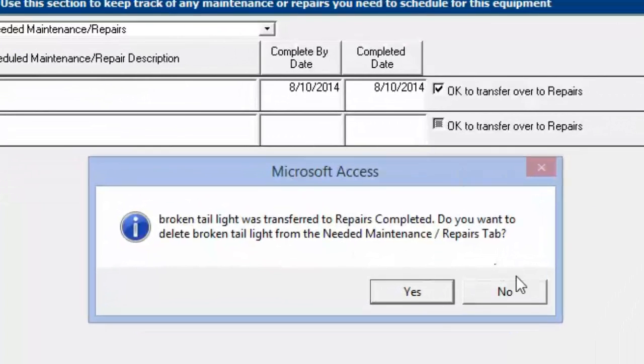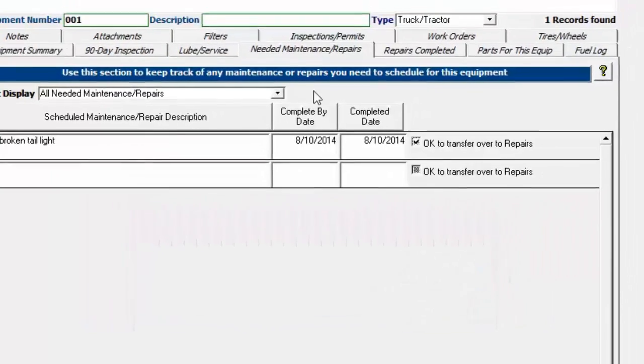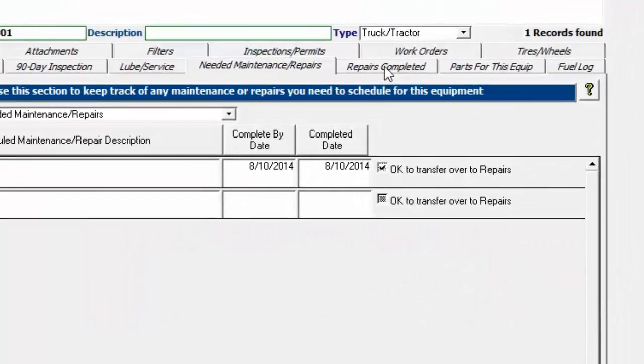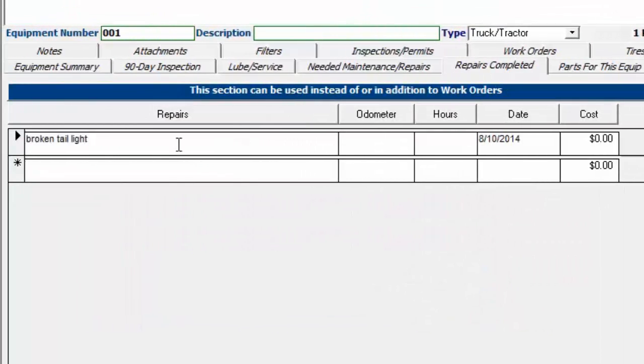And if I say no, I'm going to say no to this. I'm not going to delete it. I'm just going to say no. And then if we click over here to the Repairs Completed tab, you'll see that it's been added to this list over here.